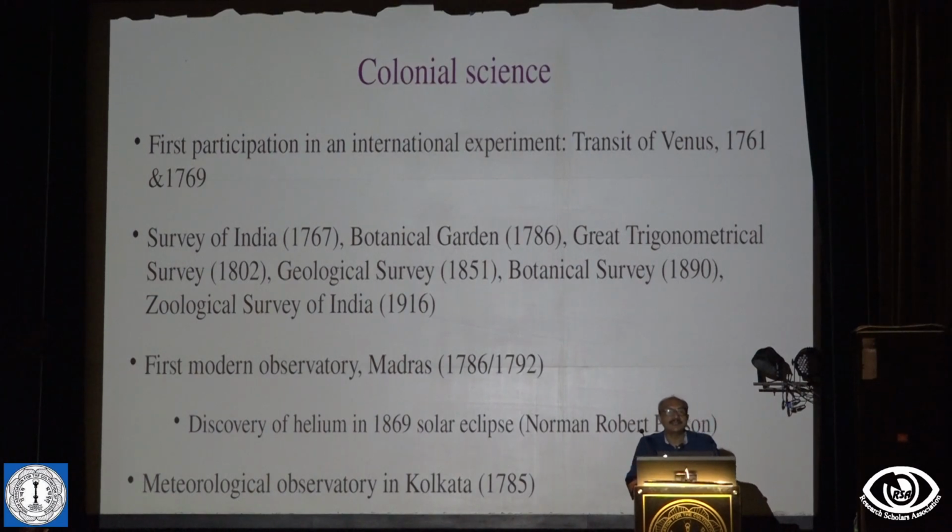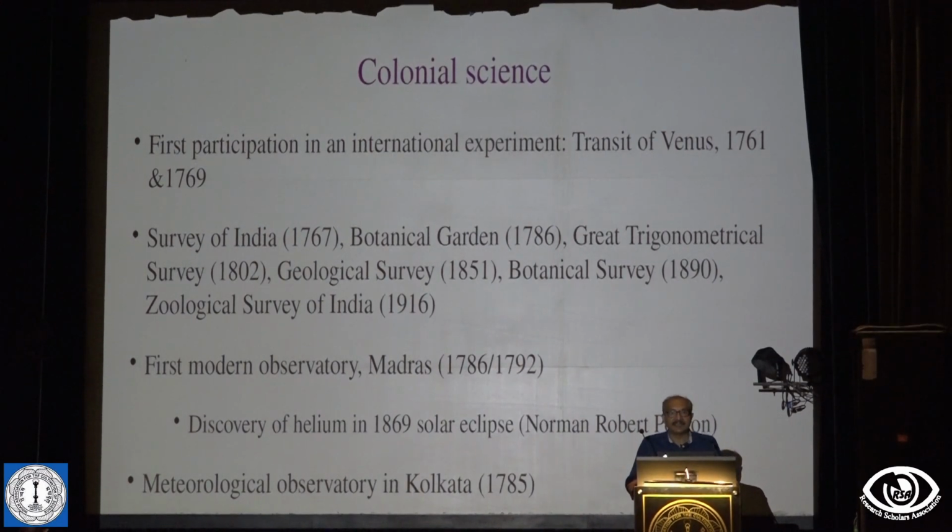So we can start with modern science, which started in India under colonial rule, and in fact by the colonials. The first scientific institutions were all surveys, like the Survey of India, which started only 10 years after the Battle of Plassey. Why do you use surveys? Surveys are used because you need to exploit the resources of a country. And when the British are exploiting the country, that is for their own benefit and not for the benefit of the Indians.